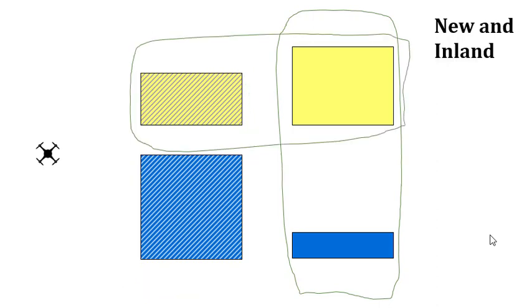Another example: one of the events is that the drone will land in a new area, which is represented by the plain areas. And the other event is that the drone will land in an inland area. Now, again, here there is this area, the new inland area, which is the intersection, and it's covered by both events. So the joint probability is not 0, and therefore these two events are not mutually exclusive.